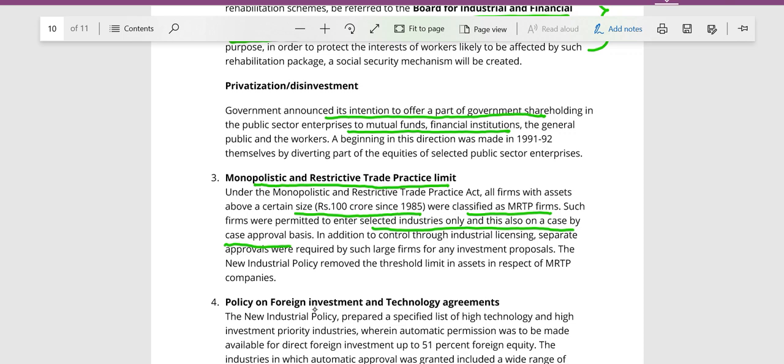Here some room was made for big companies, but there were some restrictions. So it was liberalization, or some kind of restricted entry. From totally prohibited entry, there was some kind of restricted entry. And in addition to control through industrial licensing, separate approvals were required by these large firms for any investment proposal.